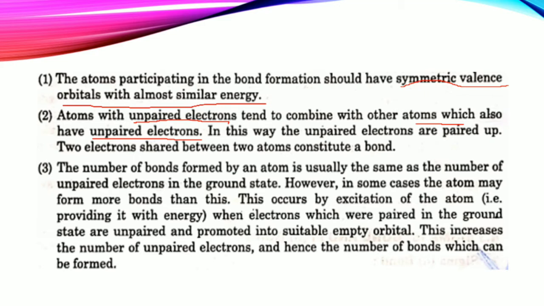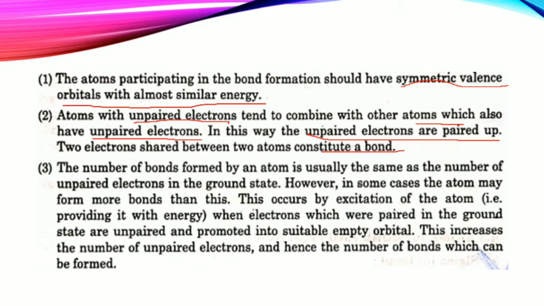So atoms with unpaired electrons tend to combine with another atom which also has unpaired electrons, and in this way the unpaired electrons pair up. એટલે કે આવી રીતે બે unpaired electron ભેગા મળી અને શું બનાવશે? એક pairing બનાવશે, right? And two electrons set between two atoms and constitute a bond, અને bond બનશે.